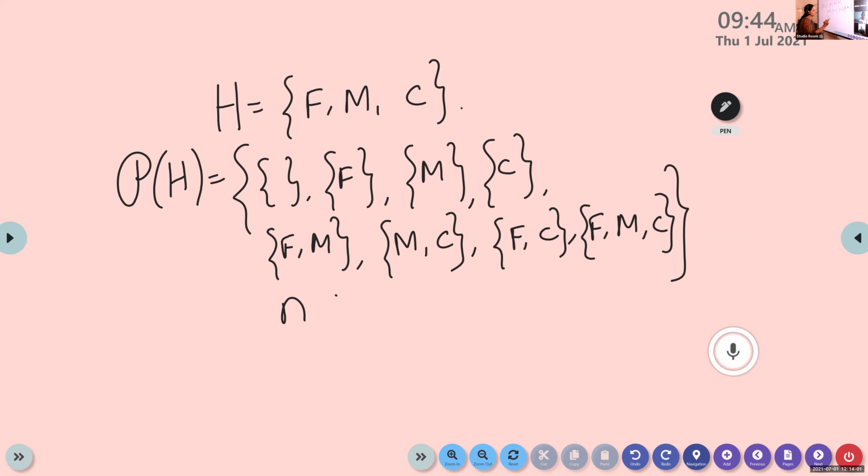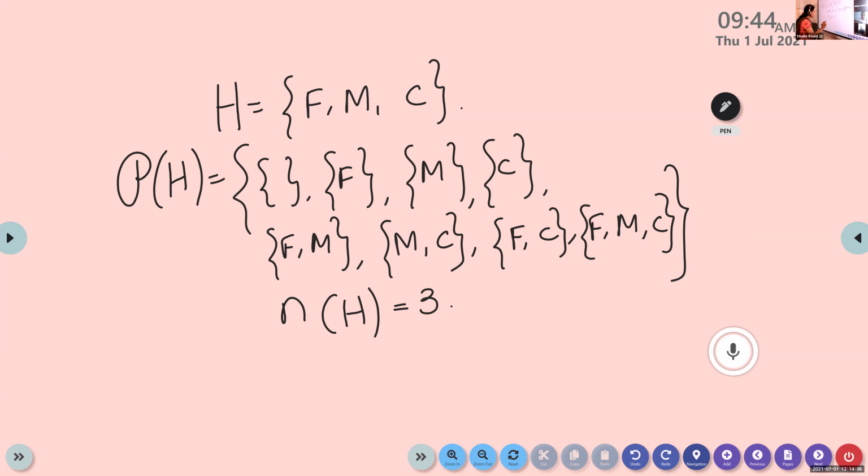What is N of H? What is N of H here, Pranav? N is the number of elements in H. It is otherwise called cardinality. Yesterday we discussed this. What is meant by cardinality? The number of elements present in that set. So N of H is 3.